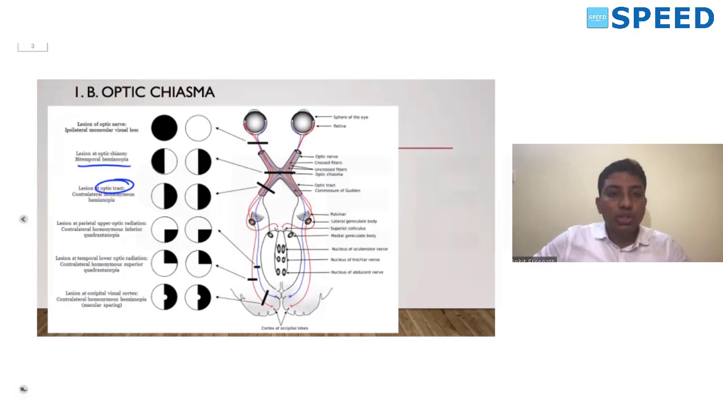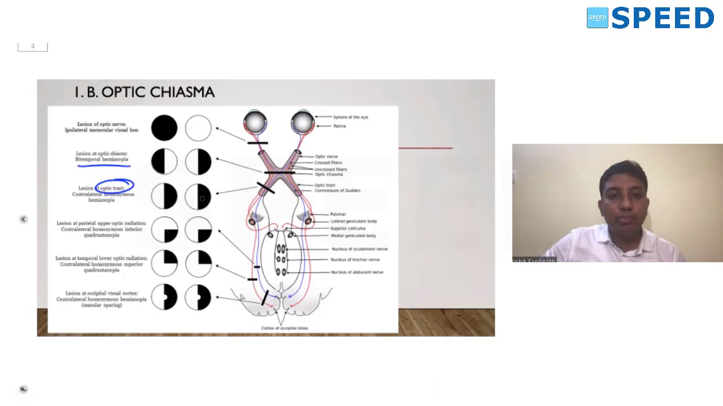So I told you the nasal fibers cross over at the chiasma, and this is an incongruous type of defect. Congruous means on the same side of the visual field. In case of an optic tract lesion, since there is a crossing over of the fibers, there is a contralateral homonymous hemianopia. In the optic tract, there is involvement of the temporal fibers and the nasal fibers of the opposite side.